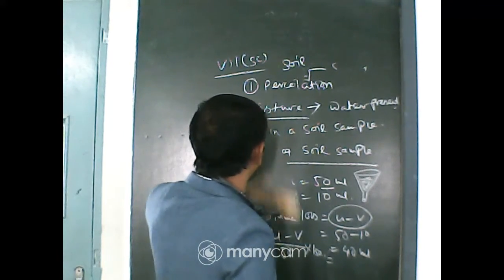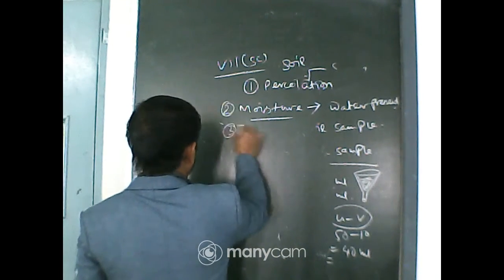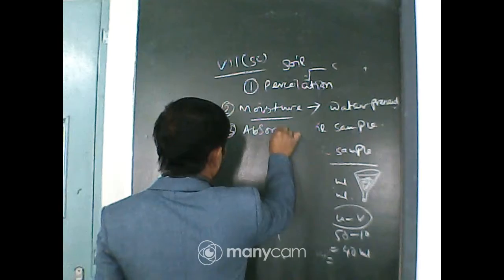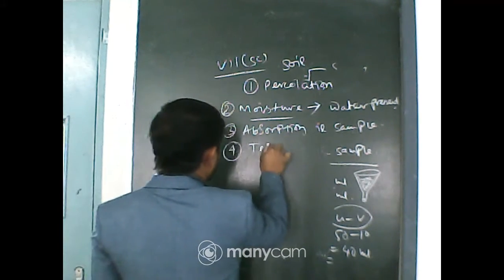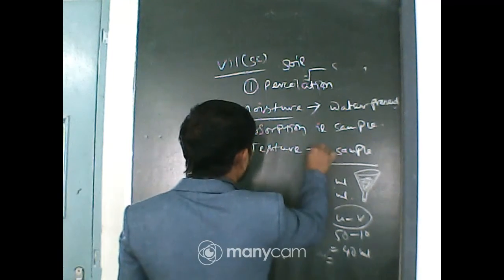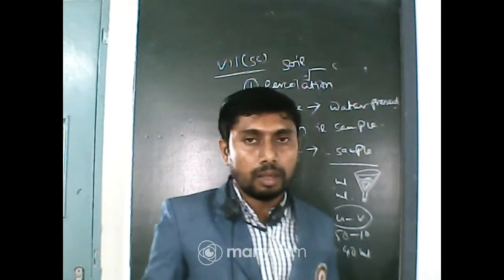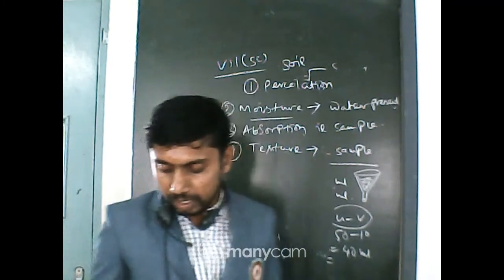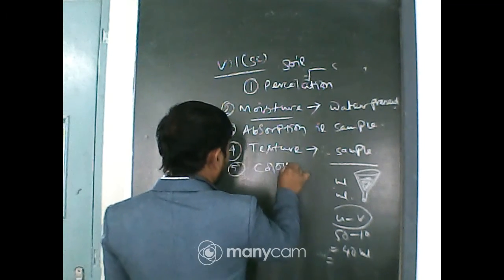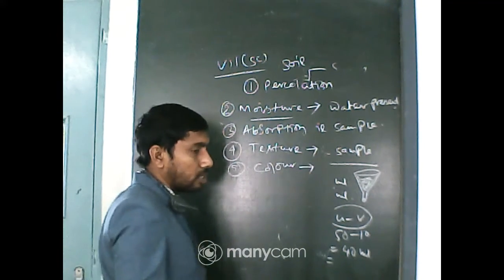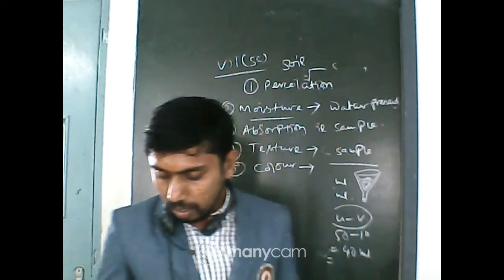Now coming to the next characteristics, that is texture. So we have already defined two: moisture, number 3 is the absorption, number 4 is the texture. How fine the particles are will have its impact on the texture. And the color depends on the presence of minerals. Suppose it has more iron content, it is of a red kind.